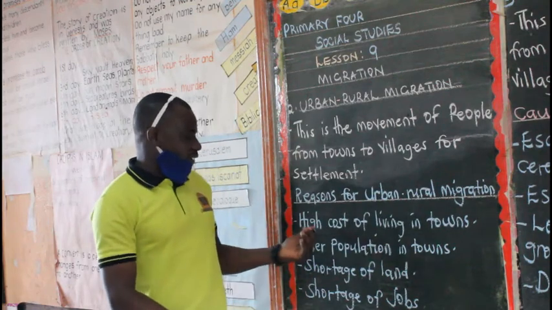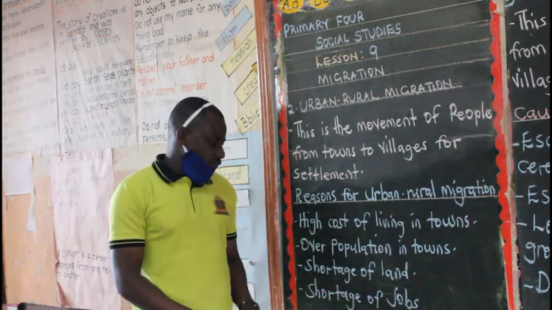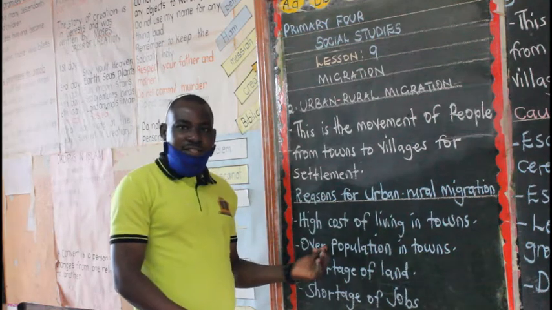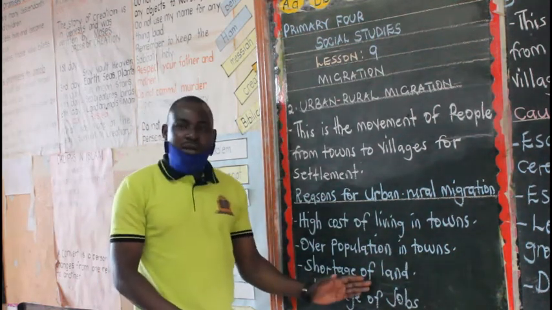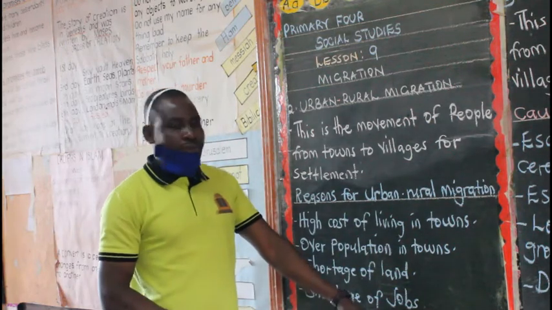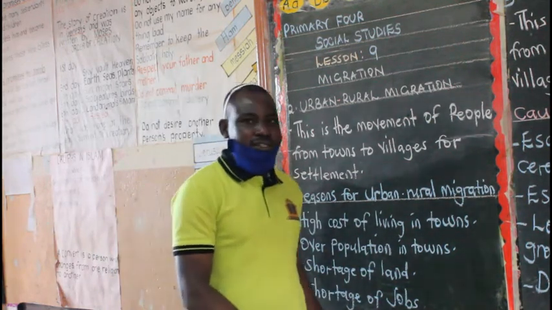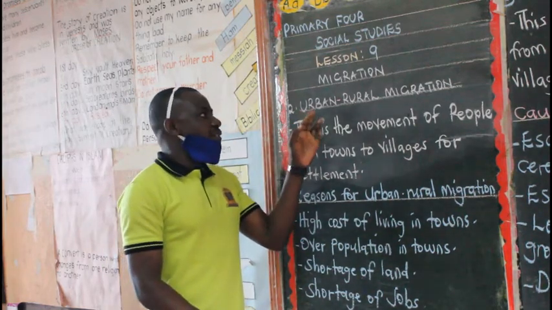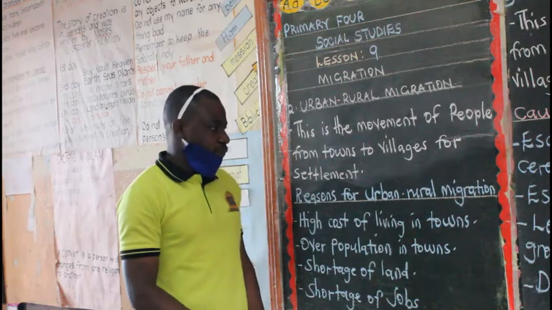We said one, high cost of living in towns. Then high population in urban areas. Then shortage of land, then the shortage of jobs, or unemployment in urban areas. This has been our second type of internal migration.